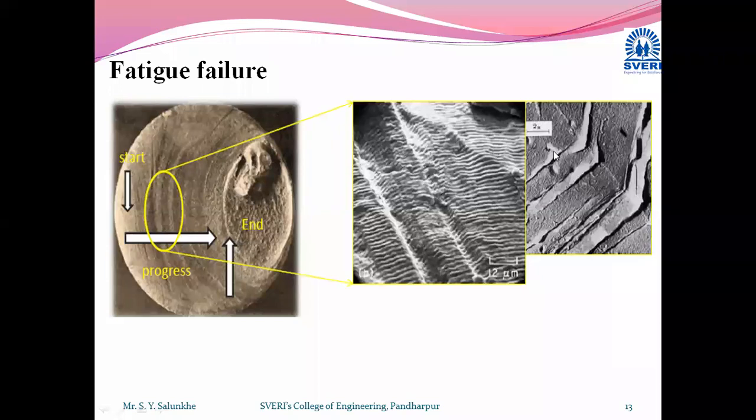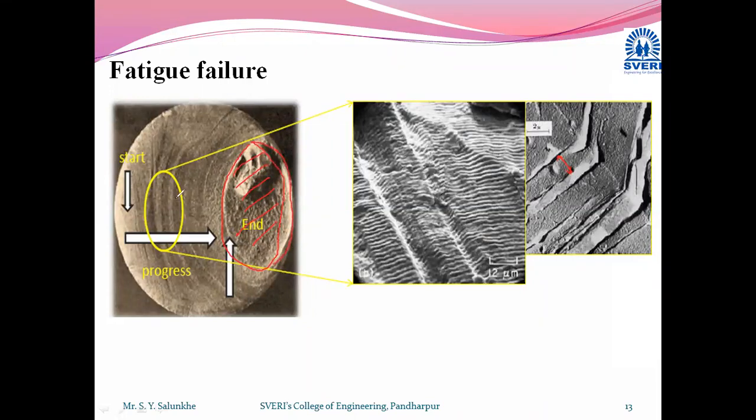So you can see here in the propagation also, sudden, this is the area where actually it is fractured. Whatever this region may be, we are going to call it a fracture. This area where we have written end, where the sudden failure is going to occur.